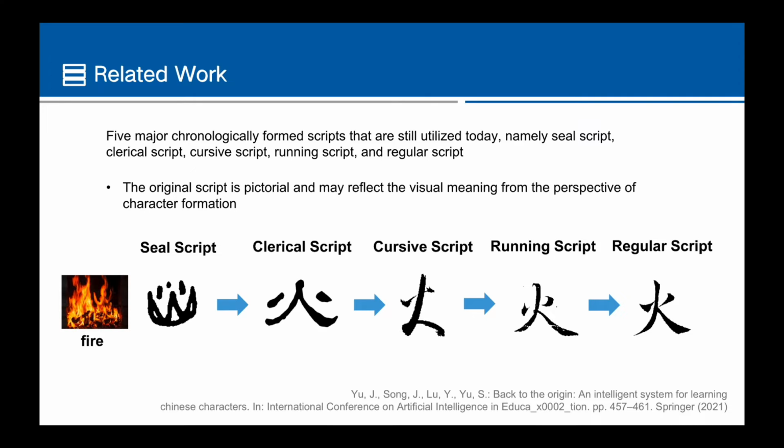In the evolving process of a character, there are 5 major chronologically formed scripts that are still used today. They are seal script, clerical script, cursive script, running script, and regular script. The original script is pictorial and may reflect the visual meaning from the perspective of character formation, such as the character fire in this example. This picture is from one of our previous works.